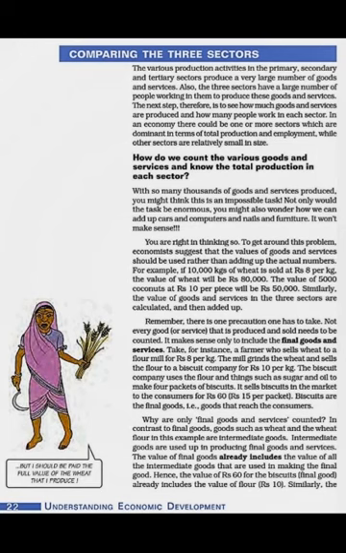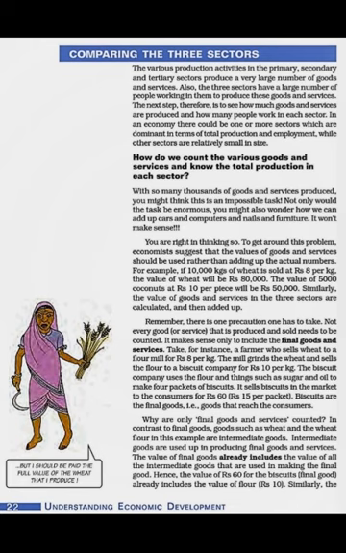Now moving to page 22, students, of your NCERT book. Now we have to compare the three sectors. We have seen the three sectors of the Indian economy, based on the nature of activity: primary, secondary and tertiary sector. Now we have to compare these three sectors. The various production activities in the primary, secondary and tertiary sectors produce a very large number of goods and services. Obviously, the Indian economy is a vast economy, so we will produce a very large number of goods and services in the three sectors.